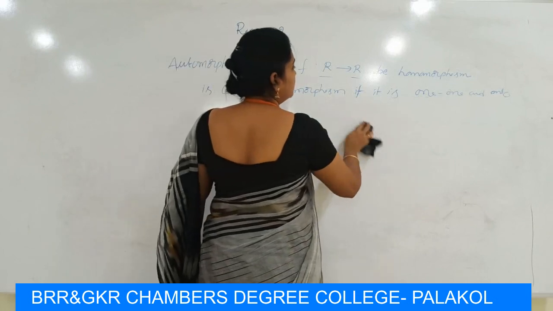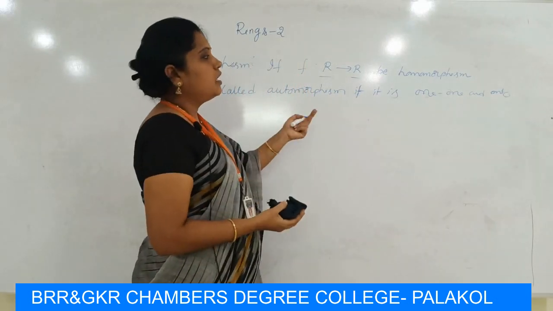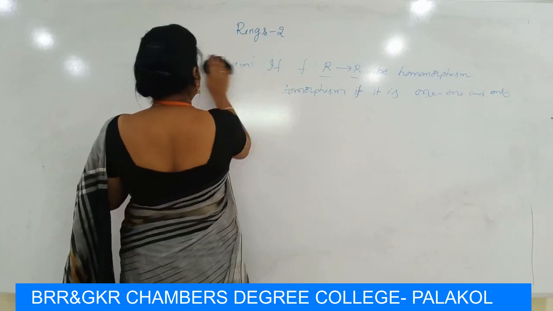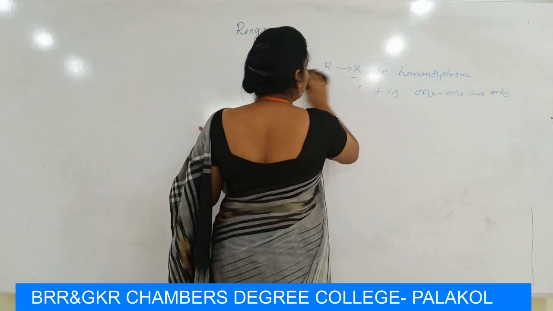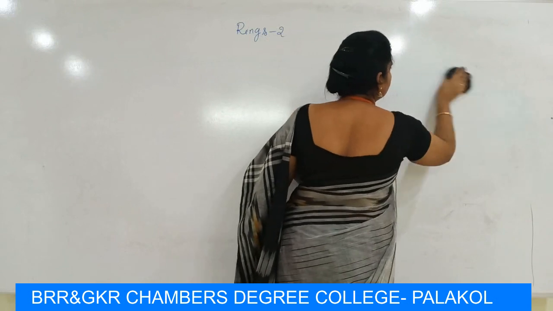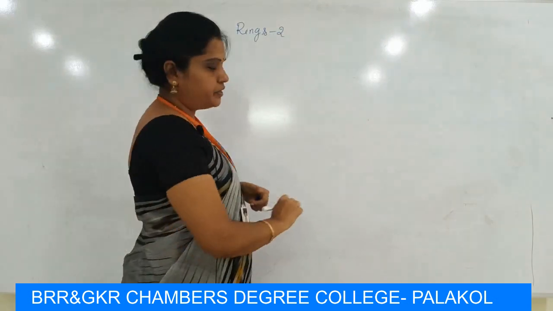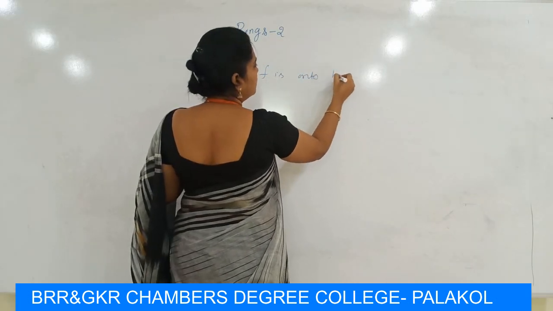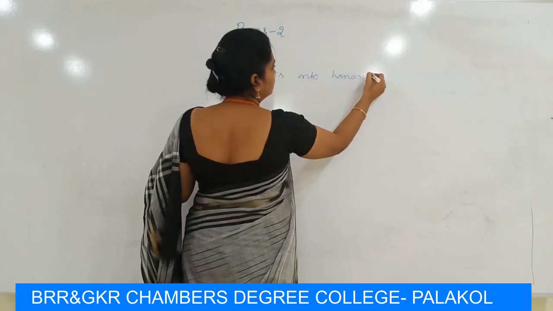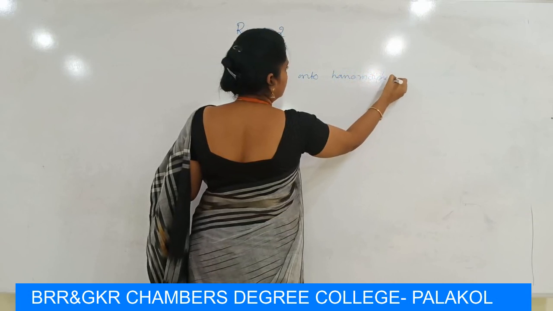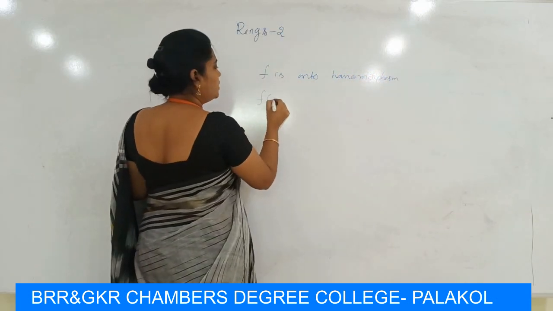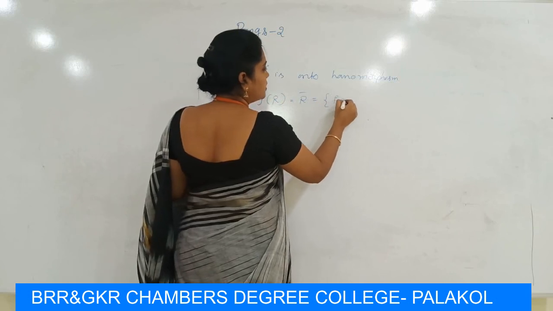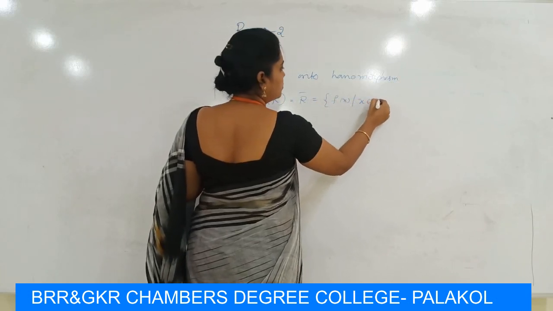So, if this homomorphism mapping satisfies one-one and onto, then it is an automorphism. Now, if f is an onto homomorphism, then its homomorphic image set is denoted as f(R) = R bar, which contains f(x) such that x belongs to R.